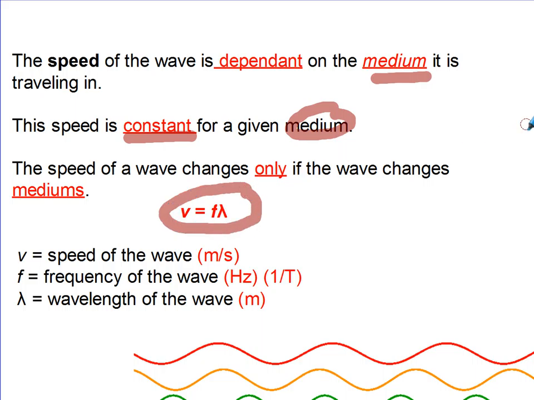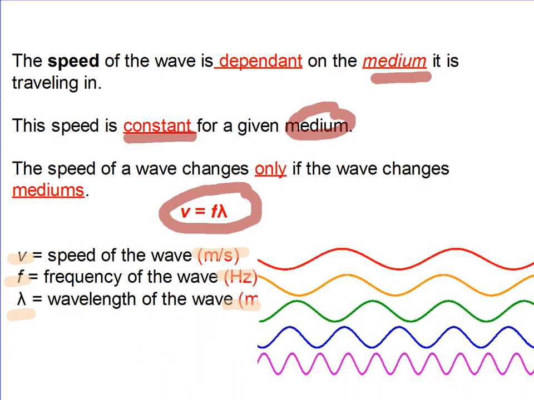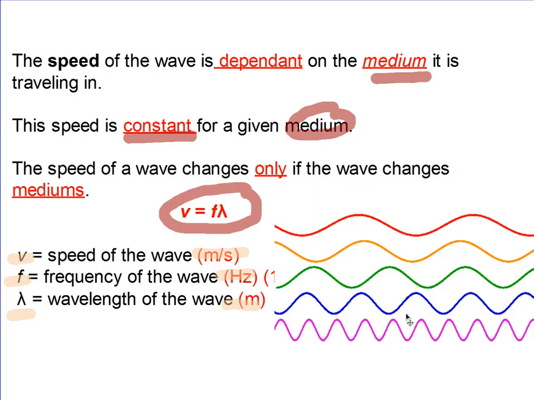Now let's look at this formula right here. V is F lambda. This is a very specific formula we use when we're dealing with waves. V is going to be the speed, and remember we measure speed in meters per second. F is frequency, and it's measured in hertz. Now we're going to use this funny Greek letter lambda to denote the wavelength of our wave. So each of these waves would have a different speed. They have different frequencies, and of course, they have different wavelengths.